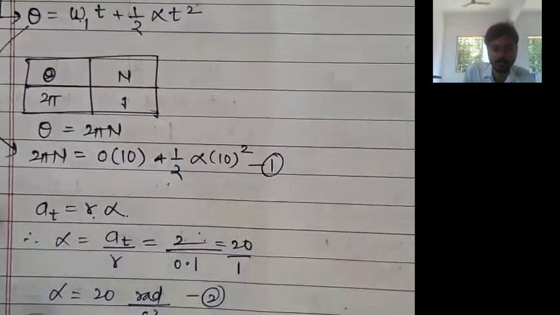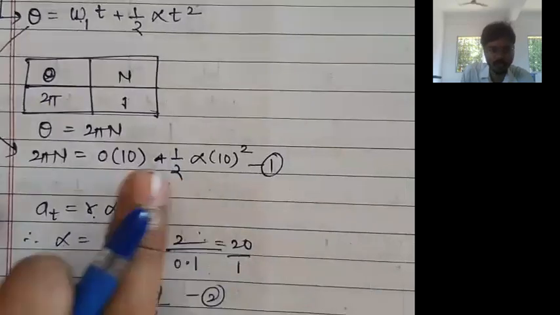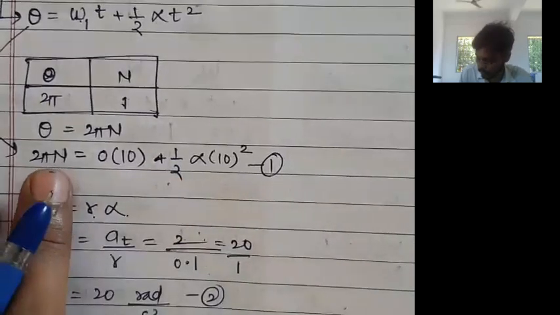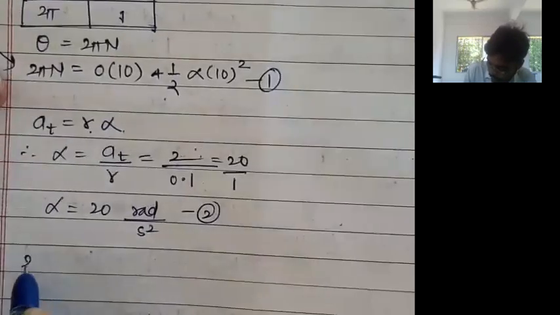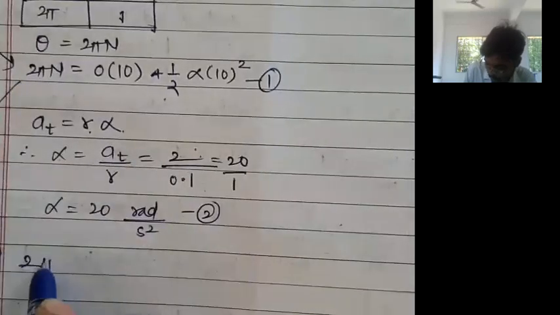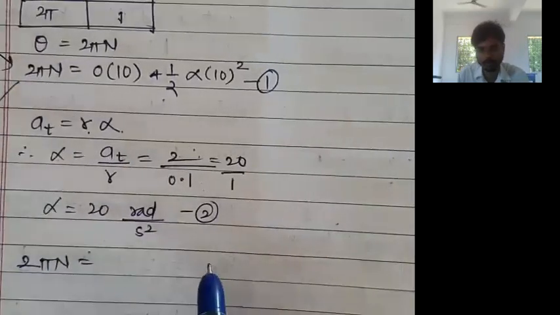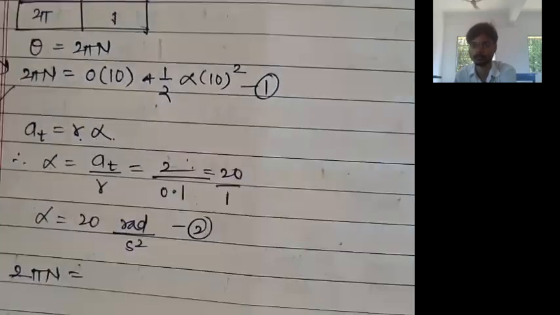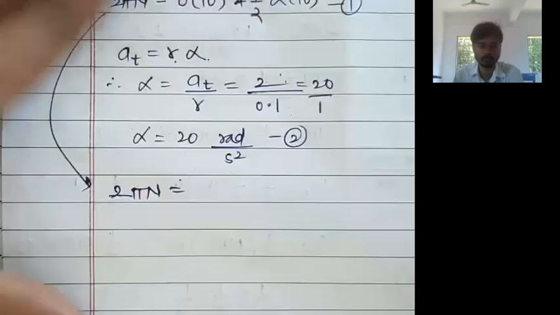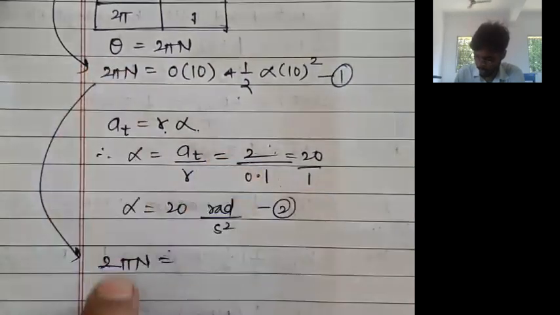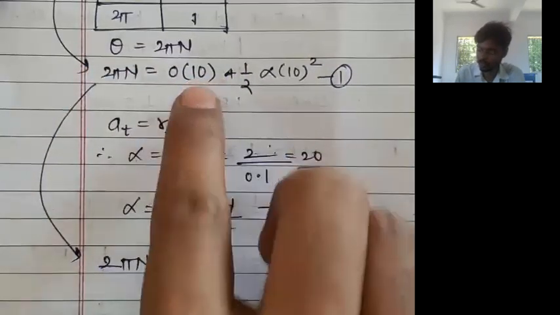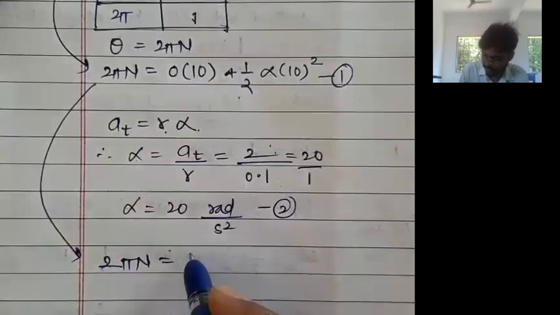Now we can use this value of alpha here so that we can find out the number of revolutions n. Again here we have 2 pi n is equal to 0 into 10, 0, no need to write, 1/2 as it is.